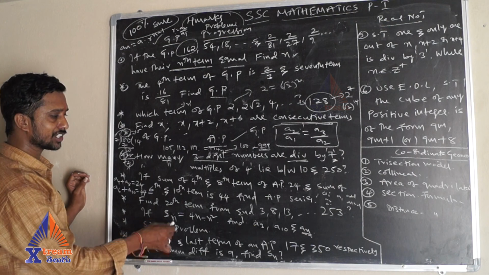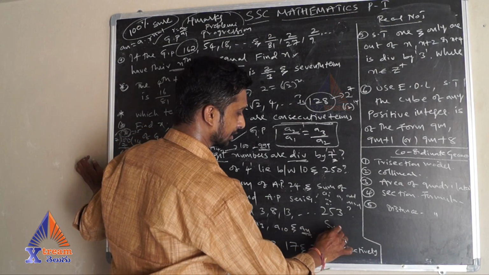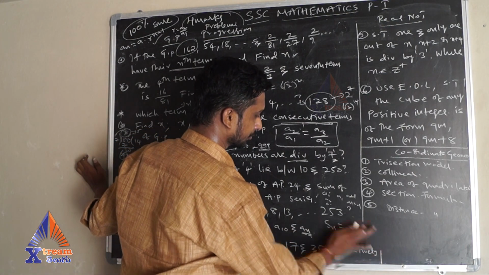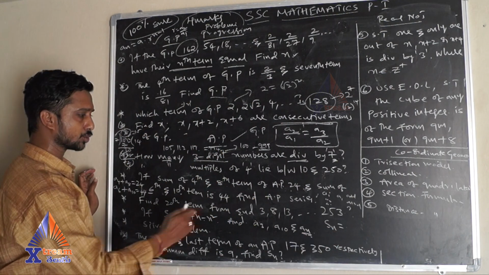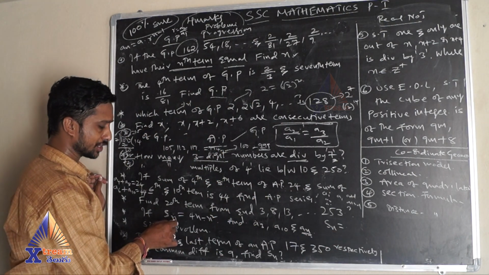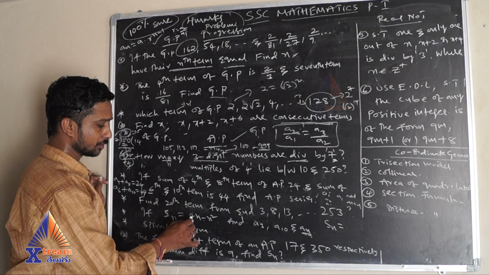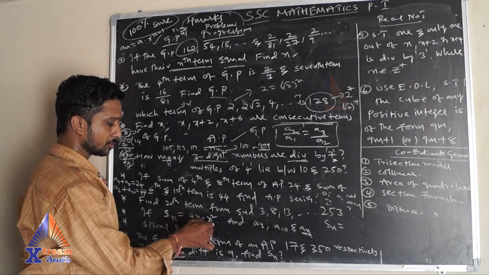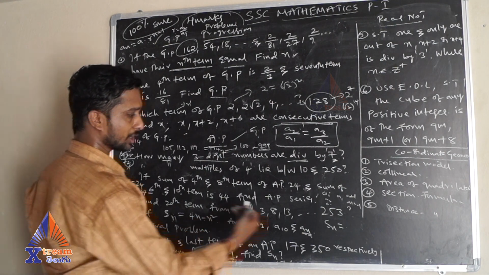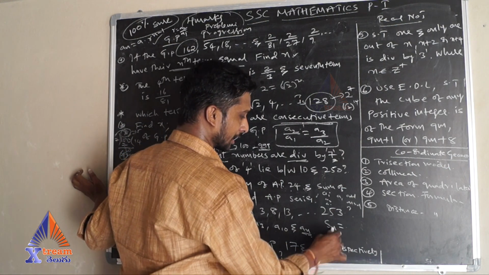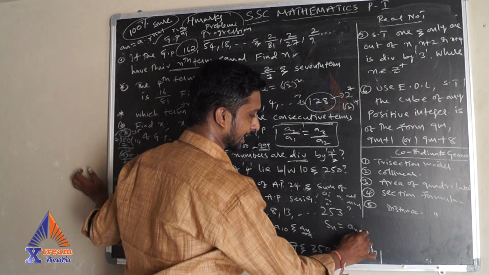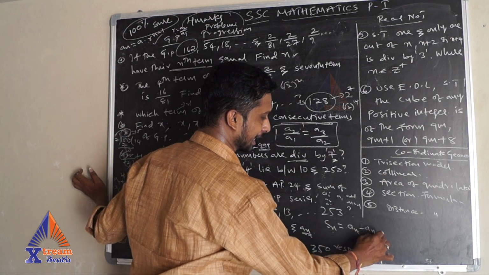So the relation is there for Sn and An. So Sn is equals to, so you can find S1, S2, S3. When you substitute n value is 1, so S1 is 4 into 1 is 4 minus 1 square, that is 3. So S1, S2, S3, you can find it.